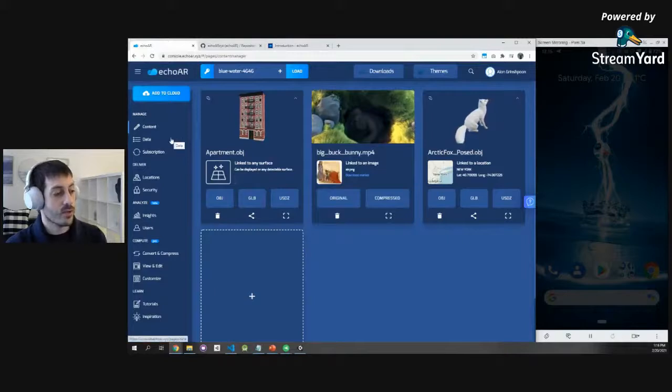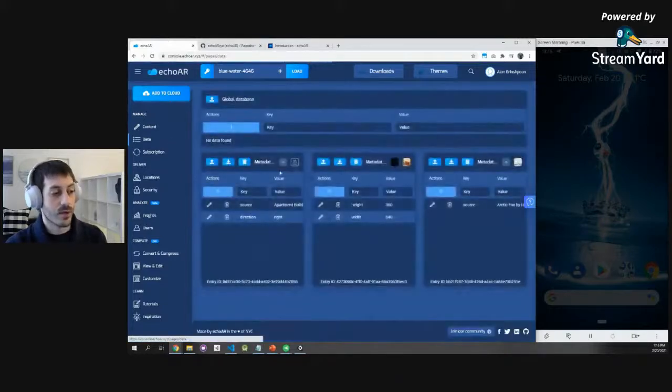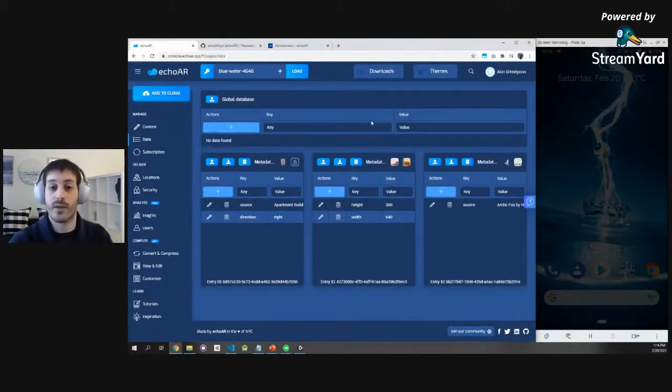Other things that you can do is manage data. We saw that earlier. So you can manage data per 3D model, but you can also manage data across your entire application. For example, we work with a company that built a scavenger hunt murder mystery game, and they had different 3D models associated with different scenes, but they also had data that works across the entire application.